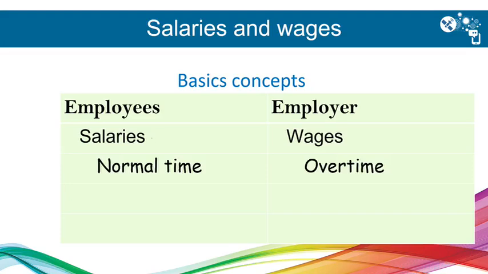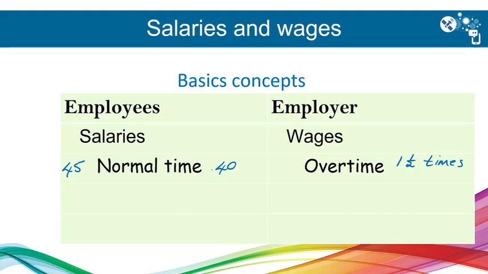Normal time and overtime. Maximum normal time is 45 hours per week, but it can be negotiated between the employee and the employer, or the agreement stipulates that the normal time is 40 hours per week. Everything that the worker works more than the 40 hours will be regarded as overtime, and overtime must be paid at 1.5 times the normal time rate.